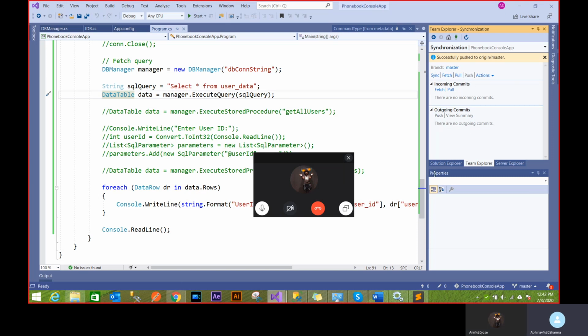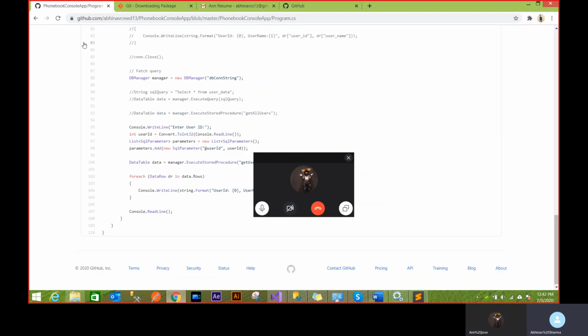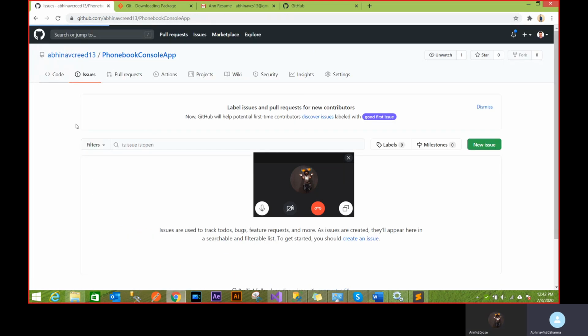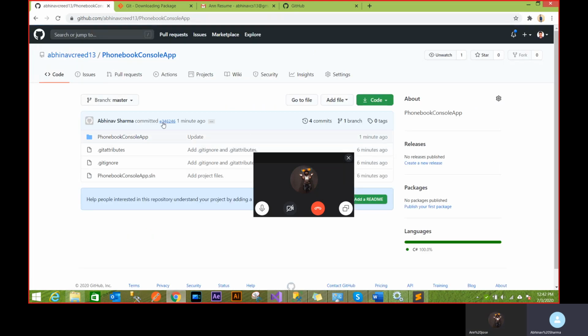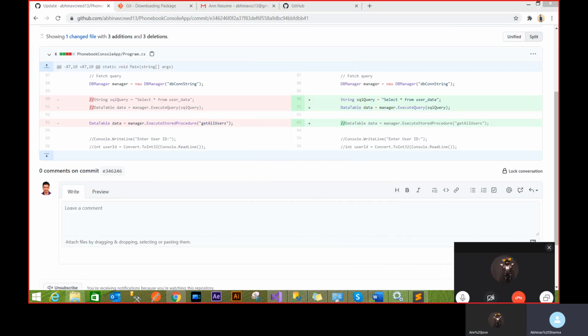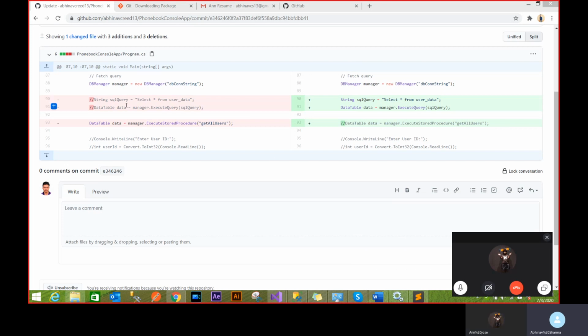But now, as you did this change, you'll be seeing this change happening in your file. You see, this is uncommented now. This is all uncommented, and you can even see if you go on the code site, you'll see Abhinav Sharma committed this code 1 minute ago. If I click on that, I can see what change I did. You see, I removed this and I added this.